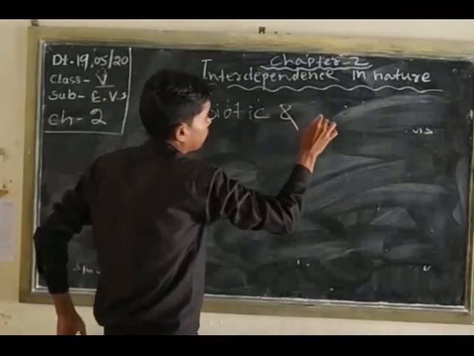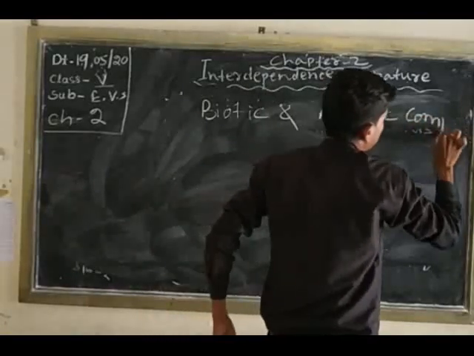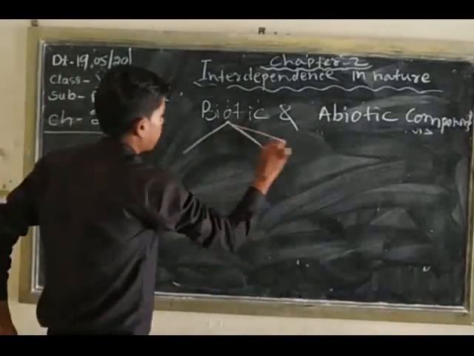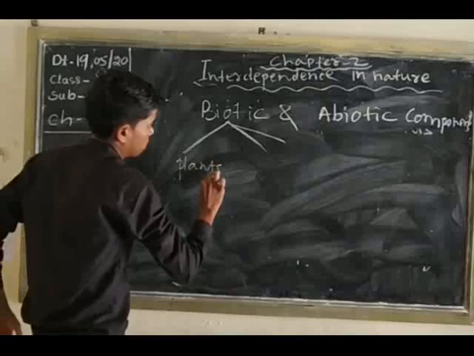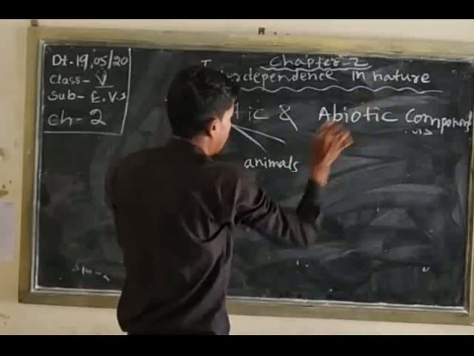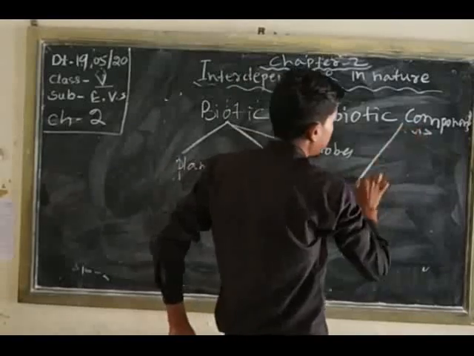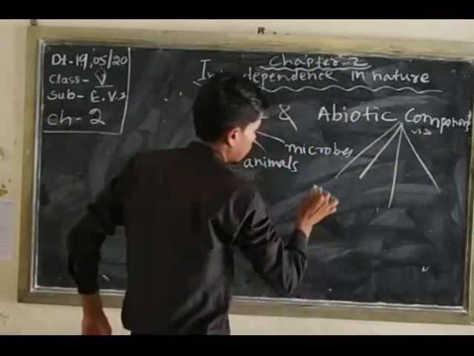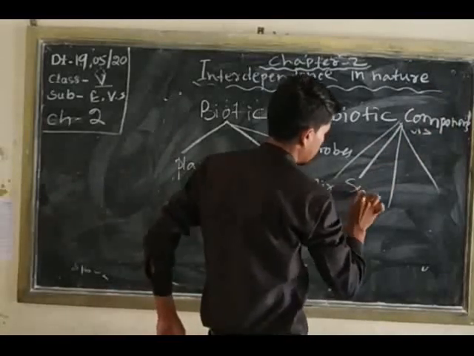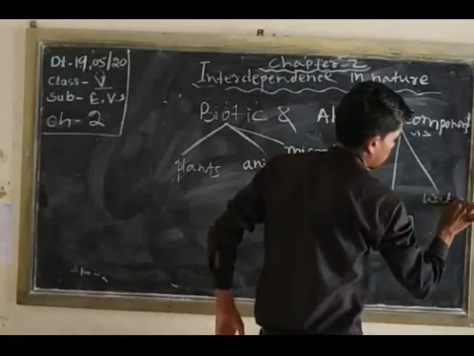Biotic components are plants, animals, and microbes, and abiotic components are air, soil, sunlight, and water.